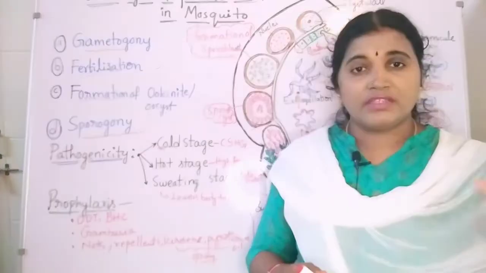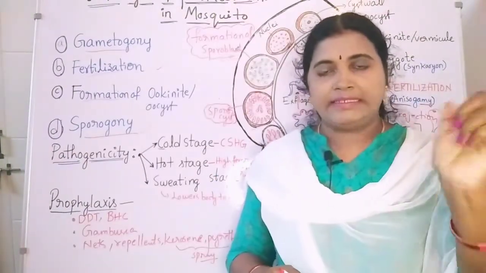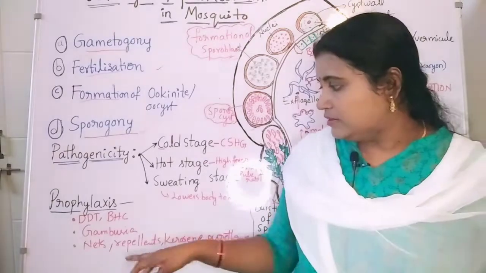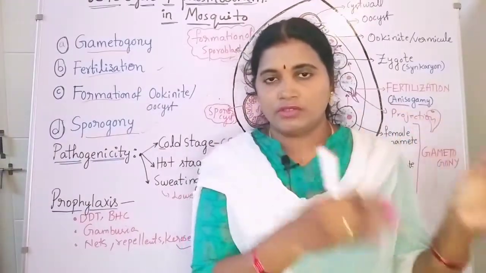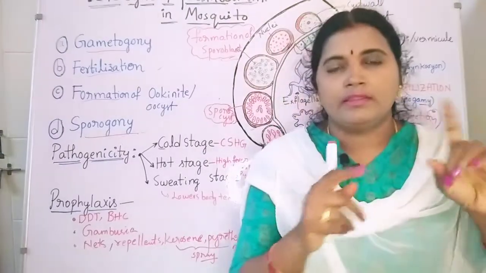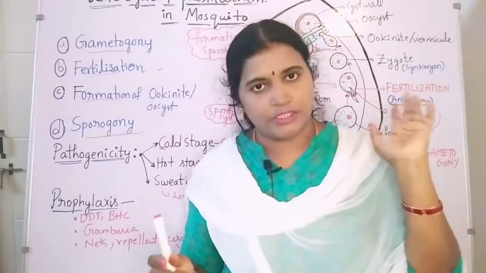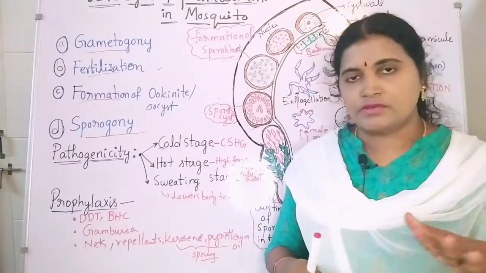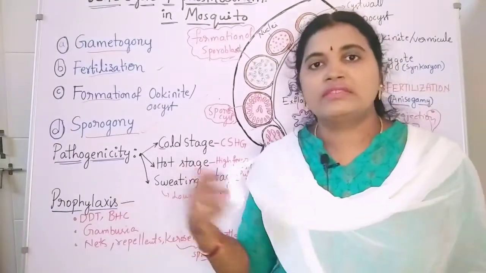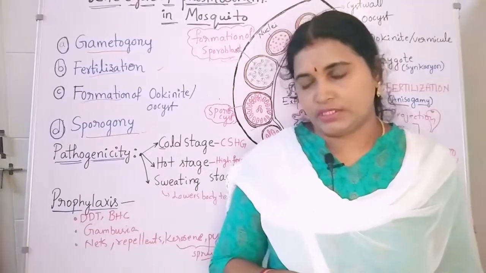Wherever there is stagnant water, we need to spray DDT and BHC. There are also some fishes which eat the larval forms of mosquitoes. That special fish is Gambusia. Gambusia fish eat all the larval forms, so we can grow these fishes in stagnant water regions.